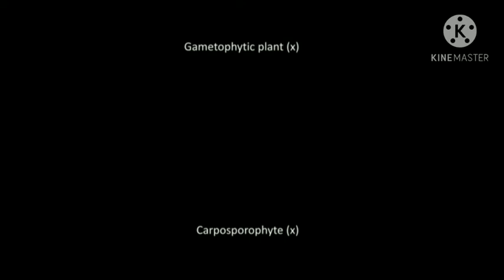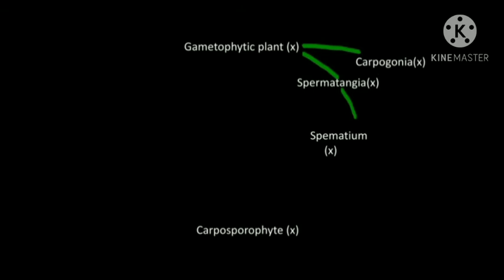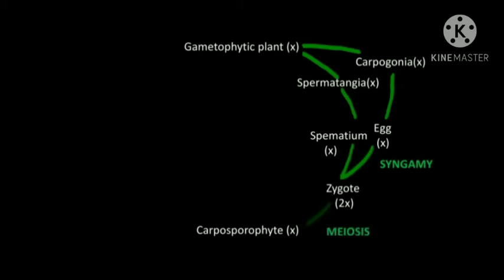In the life cycle, the gametophytic plant body has two types of reproductive organ. One is spermatangia, which is a male reproductive organ and produces spermatium. The other one is carpogonia, which is a female part and produces an egg. During fertilization, the spermatium and egg fuse together and form a diploid zygote. Now this zygote will divide meiotically and form haploid carpogonium.